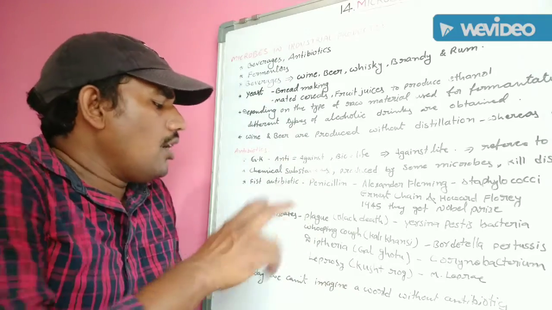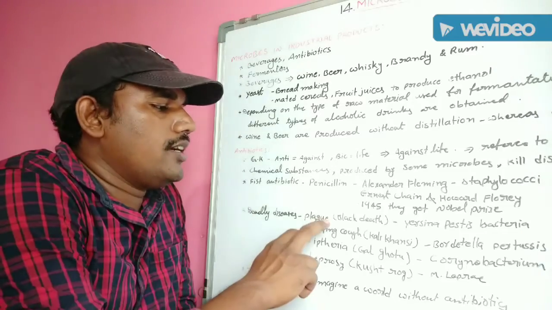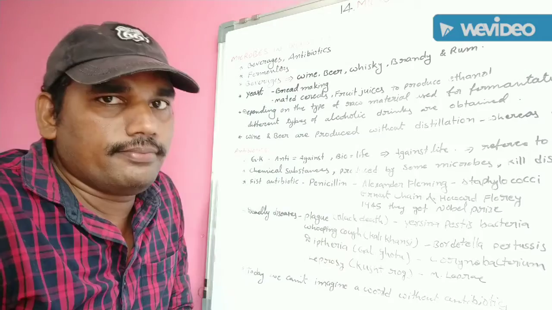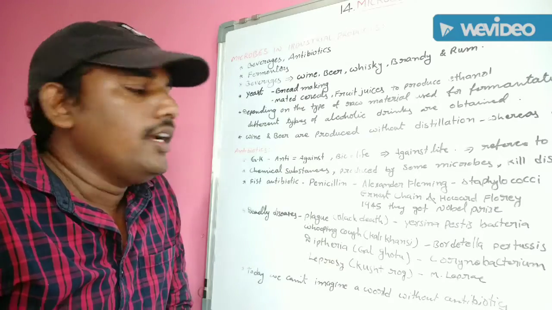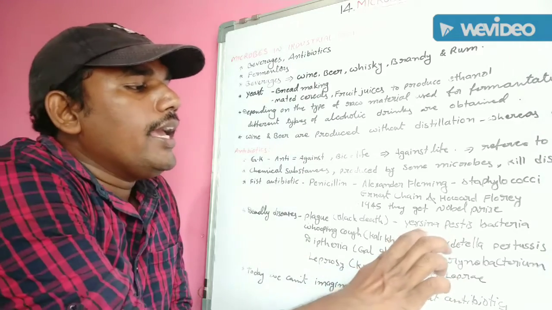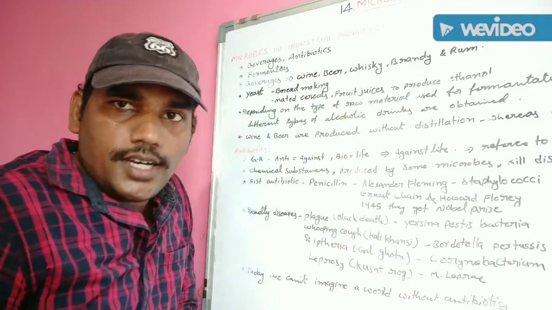That type of diseases are known as deadly diseases. Some deadly diseases like plague. It is commonly called Black Death. This plague disease is mainly caused by Yersinia pestis bacteria.